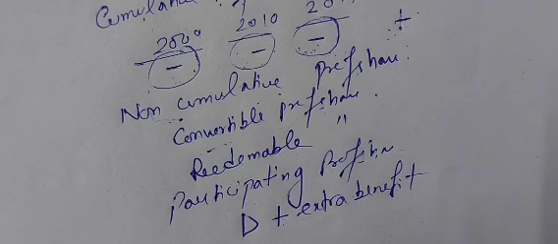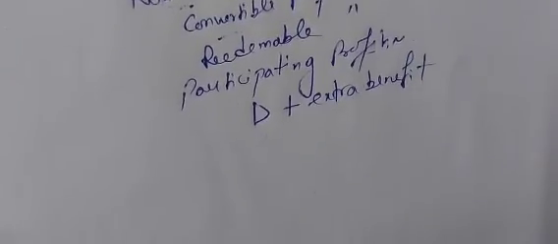Redeemable means after a fixed time period, the amount will be given back. Participating preference shares means along with dividend you are getting certain extra benefit, right?